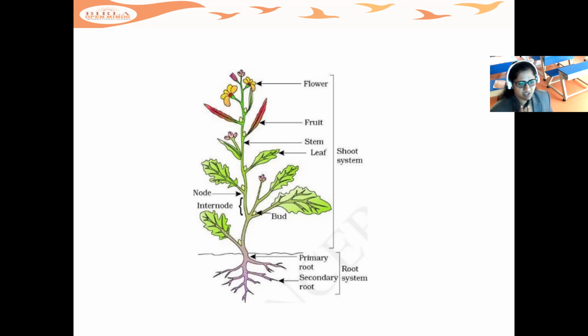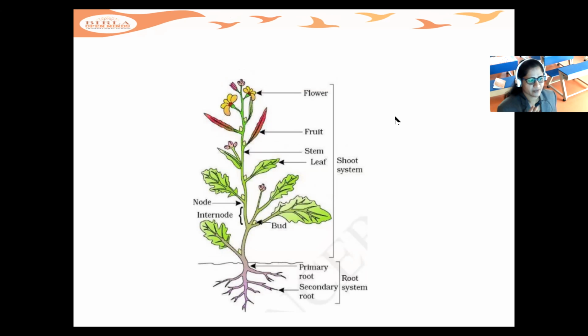Photosynthesis is a process in which the plant needs sunlight. If you keep this plant inside the house, it may not get proper sunlight, and it will not be able to prepare food, and as a result it may also die. Another major part is the root, which supplies the minerals to the plant. If you water the plant regularly, then only the plant will survive, or else it may die. So both the root system and the shoot system are very important for plant growth.